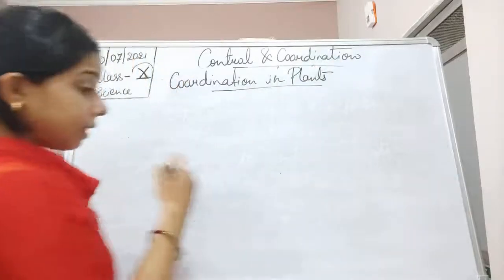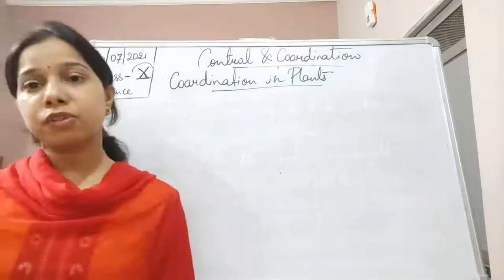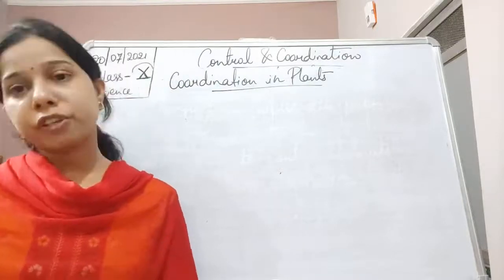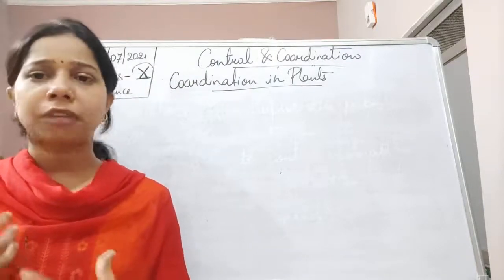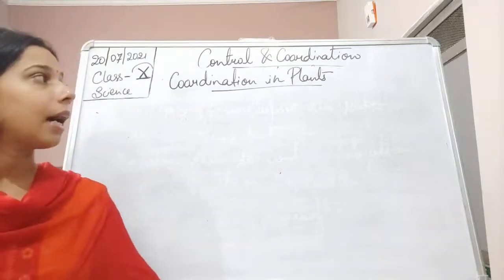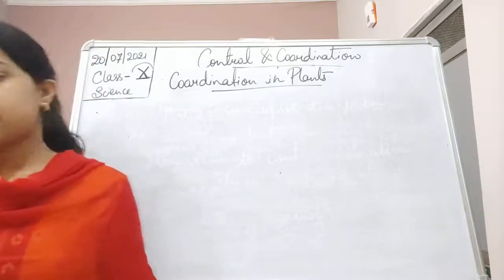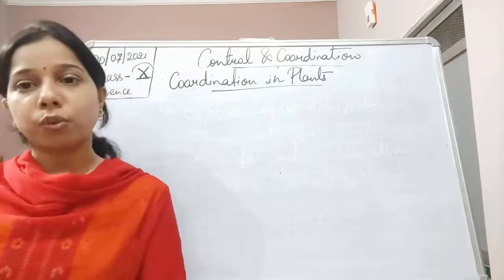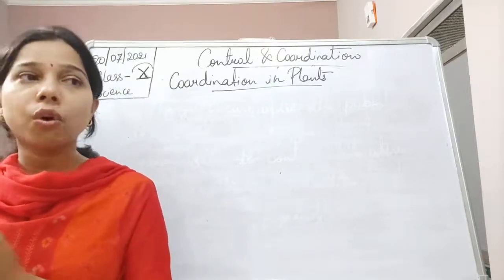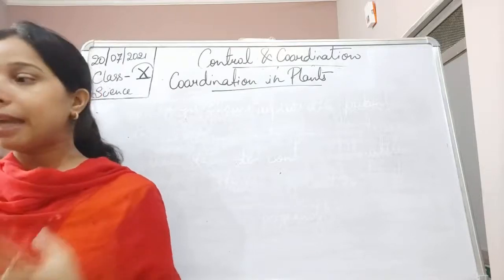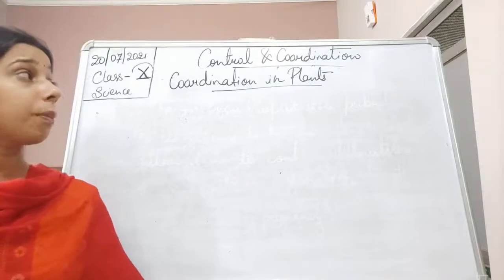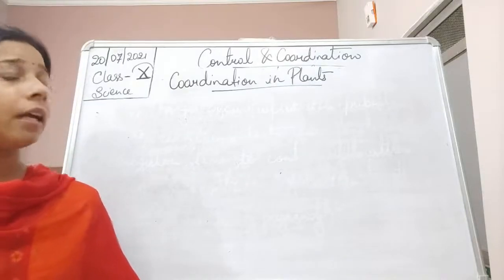Now in animals, students, we have seen that there is a central nervous system and there are hormones which are responsible for the coordination of the activities which go on inside the animals. But in case of plants, the condition is totally different. Here, there are no nerves which carry the information in the form of electrical impulses to the brain of the plants. So there is nothing like that.